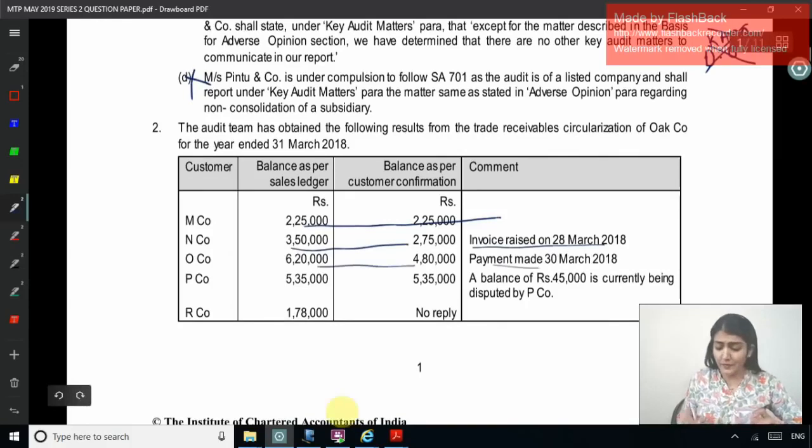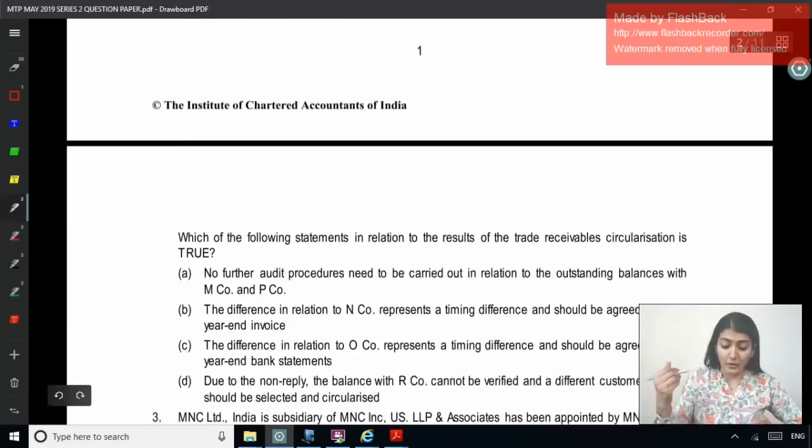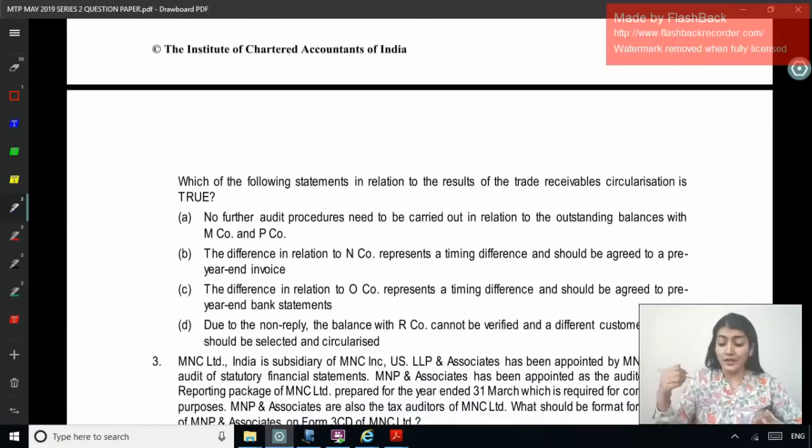Here again there is a difference, payment made on 30th of March. Here it is the same, but it says a balance of 45,000 is currently being disputed, and for this no reply has been received from our company. Which of the following statements in relation to the results of the trade receivable circularization is true?